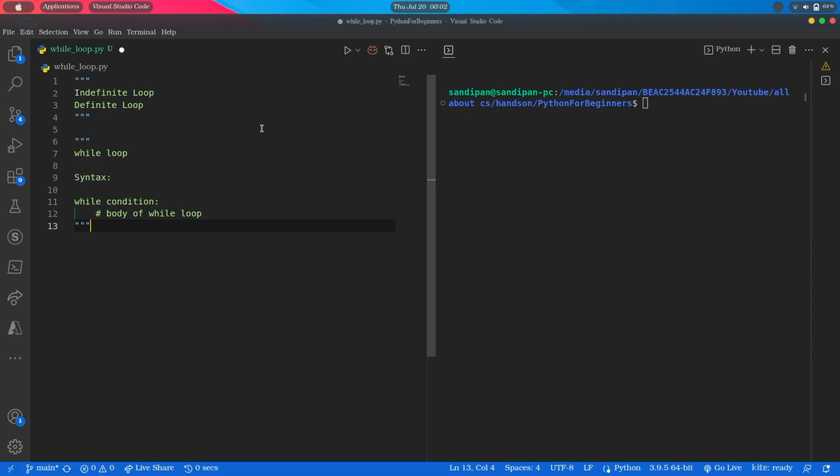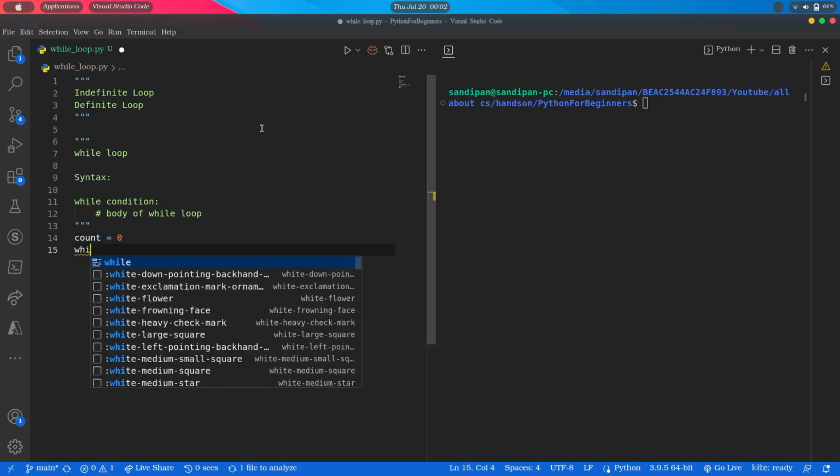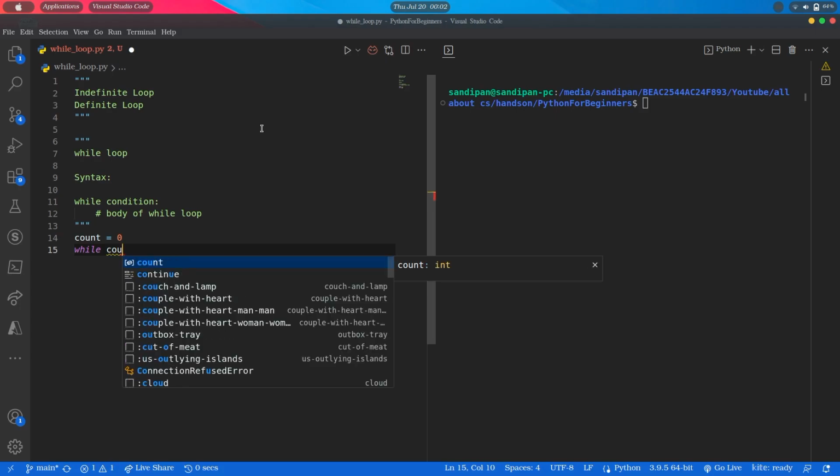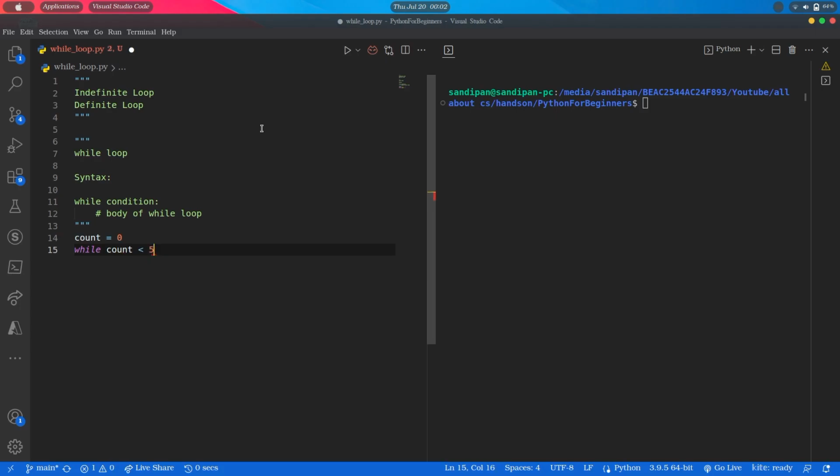Let's understand it with an example. Let's initialize a variable, count equals 0, then while, and then we will write our condition, count less than 5 and colon. In the next line we will write our block here, that is print, then count, comma, count. Then in the next line, count plus equals 1.